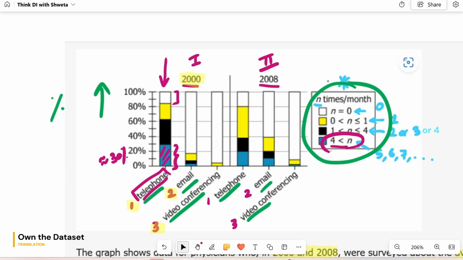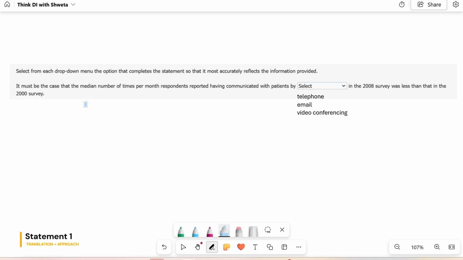Quite a lot is indicated, which is why it can be confusing to understand so much information. Now that we've understood the given information, let's read the questions. This is the first statement. You have to select the drop down choice that makes most sense. It must be the case that... Okay, so we have a certain statement and that must be true. We have to fill it in a way that it's always, always correct.